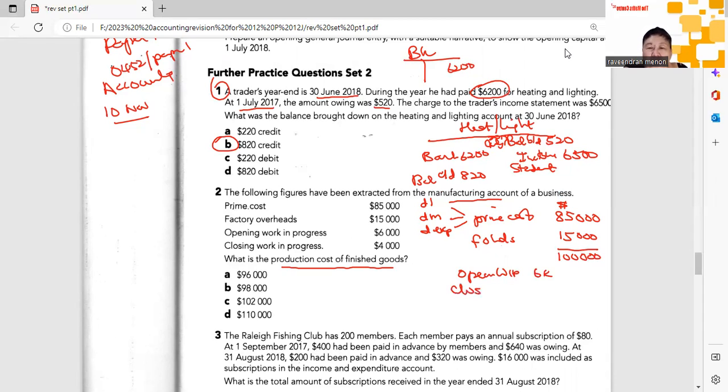And you also have closing work in progress, goods which are complete halfway and carried to the following year to be completed in the next new financial year. So 6 less 4 is 2,000. And so your total expense is 102,000. This is your total production cost, and that's the answer.